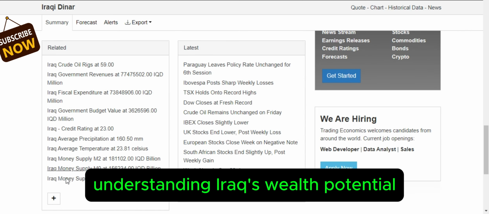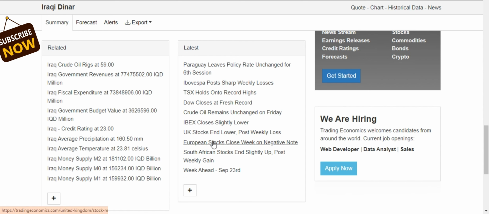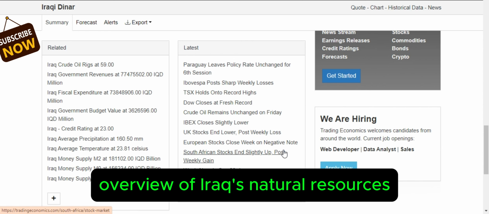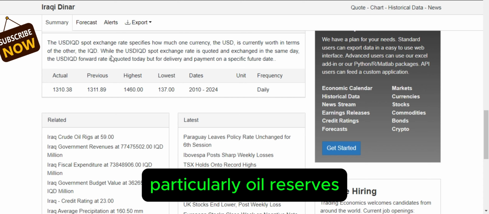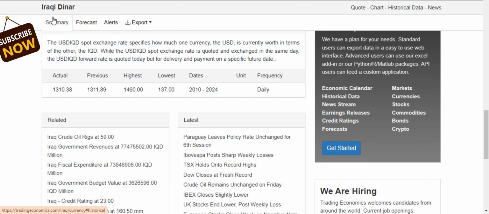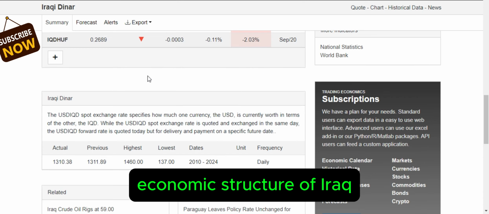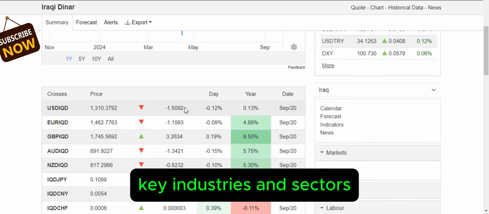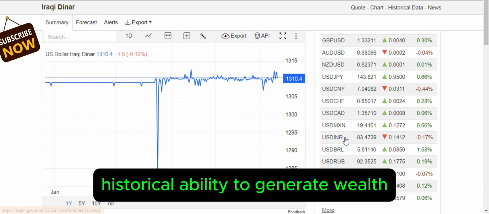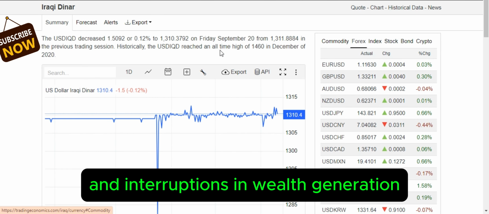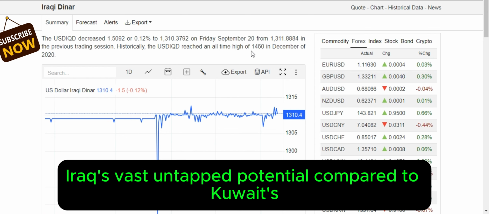Understanding Iraq's wealth potential. Overview of Iraq's natural resources, particularly oil reserves. Economic structure of Iraq, key industries and sectors. Historical ability to generate wealth and interruptions in wealth generation. Iraq's vast untapped potential compared to Kuwait.